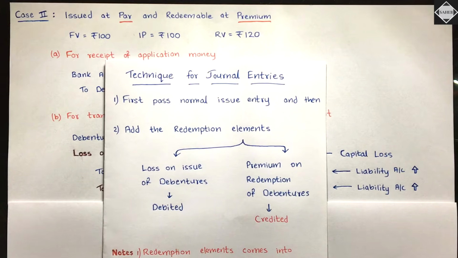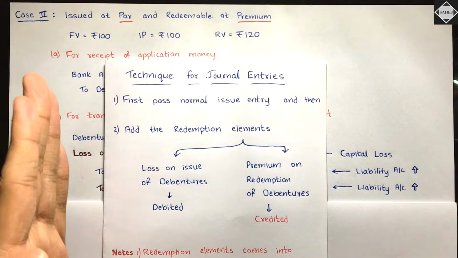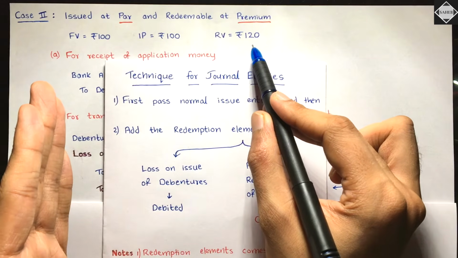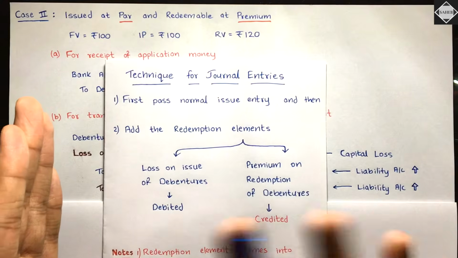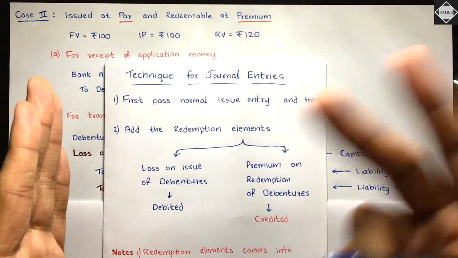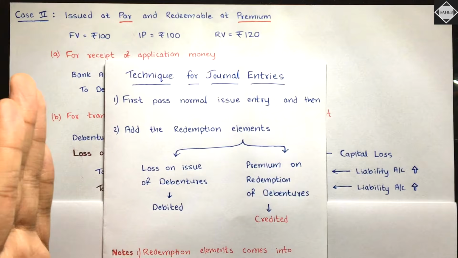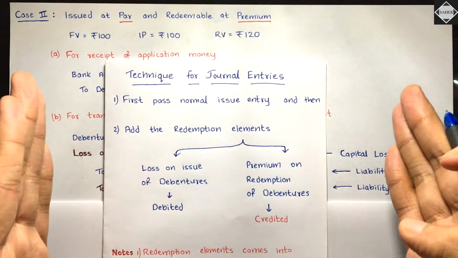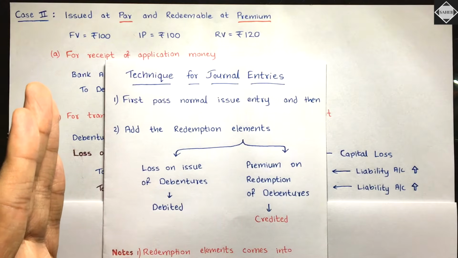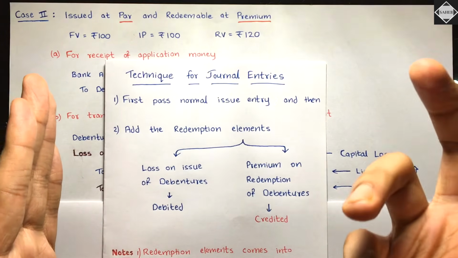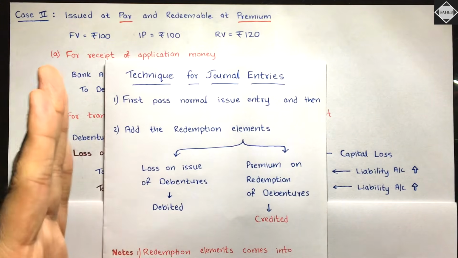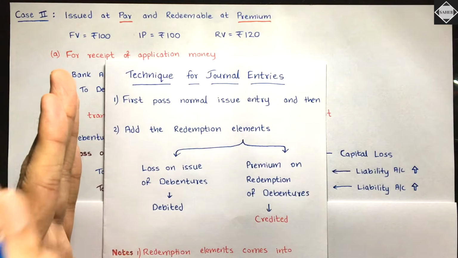What redemption elements? See, understand properly. Right now, at the time of issue, you know how much you are going to pay back to the debenture holders: 120. 100 is fine, but 20 rupees extra is a loss for the company, isn't it? Yes, it's a loss, and you definitely know right now that it will happen in future after 10 years. So by following the conservatism concept, the prudence concept, you have to record that loss right now, right here only. You have to book that loss right here.